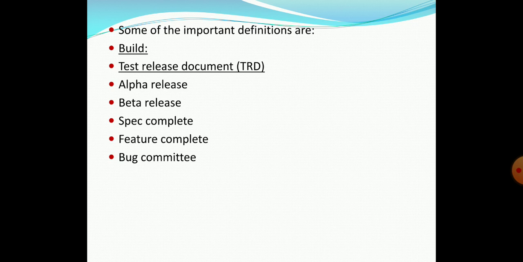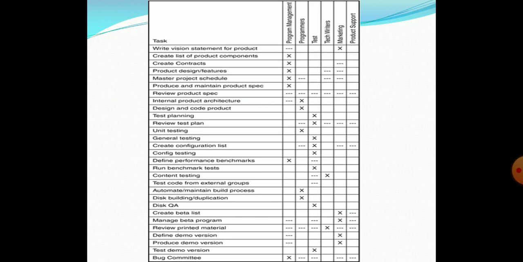Then there is a bug committee. This is a group made up of the test managers, project manager, development manager, and product support manager that meets weekly to review the bugs and determine which ones to fix and how they should be fixed. The bug committee is one of the primary users of the quality and reliability goals set forth in the test plan. Then coming to the intergroup responsibilities.